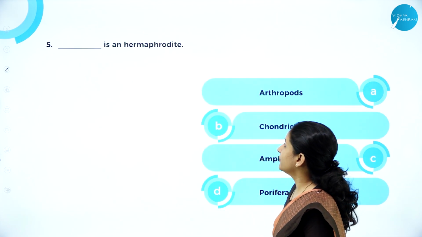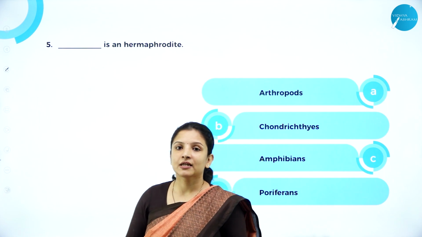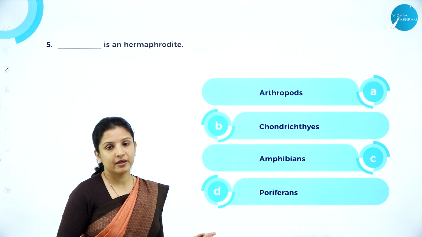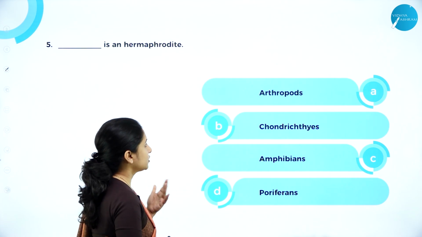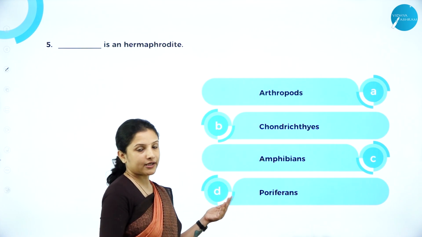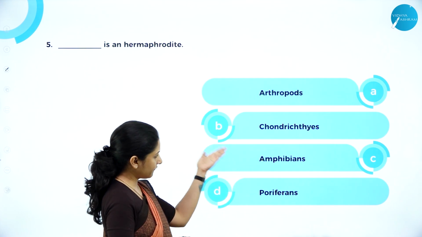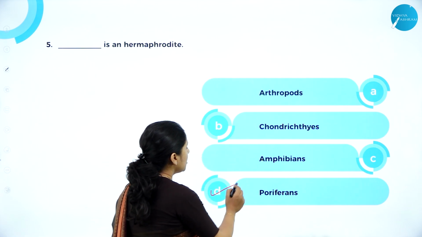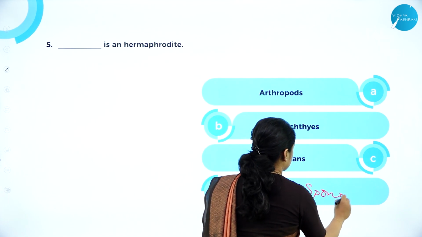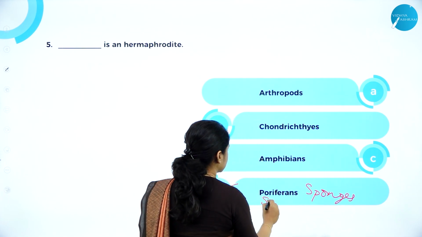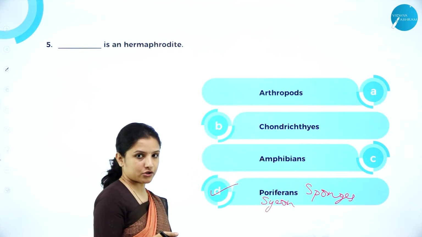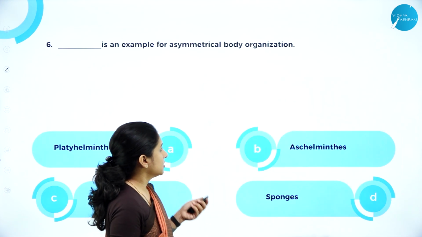Next, dash is a hermaphrodite. So what are hermaphrodites? They are the ones in which in one individual both male and female reproductive structures are present. So which are those? Arthropods? No, arthropods have separate male and female organisms. Chondrichthyes also, amphibians also. It is the poriferans, or instead of poriferans they can write sponges also here. Or they can give an example like cycon. So like that they can write the example of sponge also. You have to be careful with that.